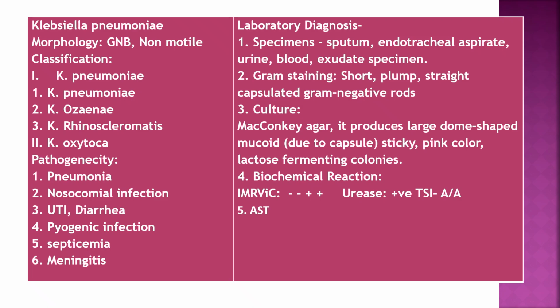Lab diagnosis. Specimens: sputum, endotracheal aspirate. Gram staining: short, plump, straight, capsulated gram-negative rods. Culture on MacConkey agar: large dome-shaped mucoid pink colonies because of lactose fermentation. Biochemical tests: indole and MR negative, VP, citrate and urease positive, TSI A/A, and AST.